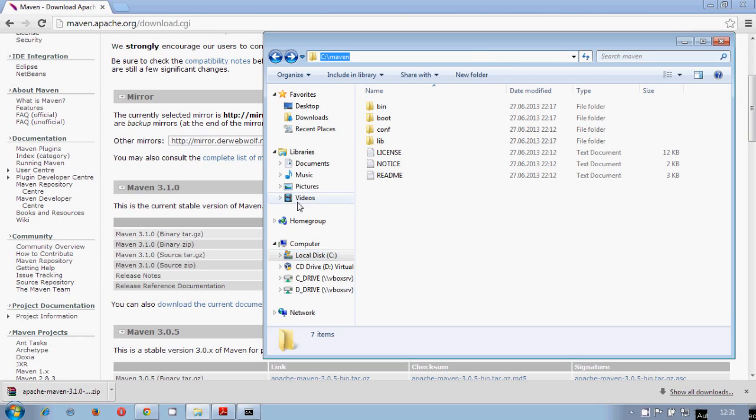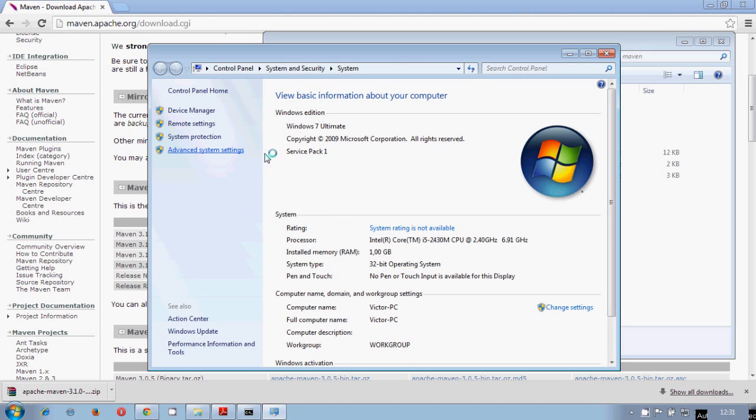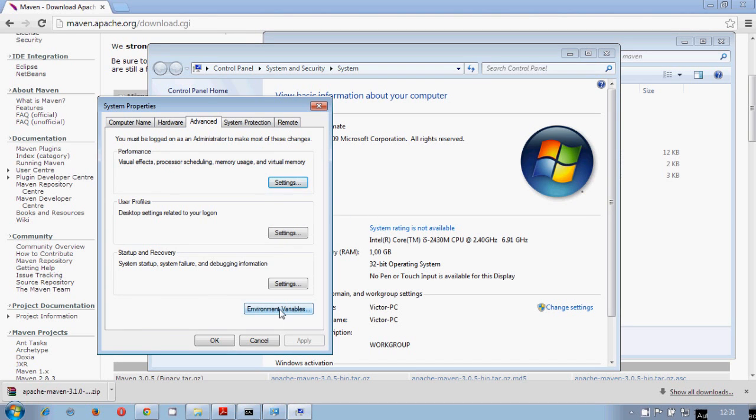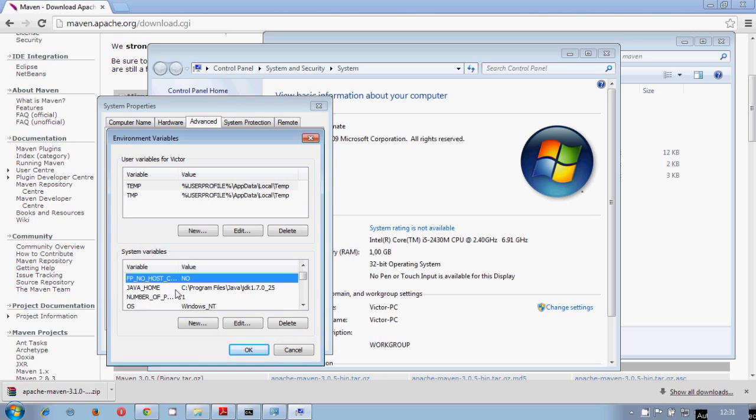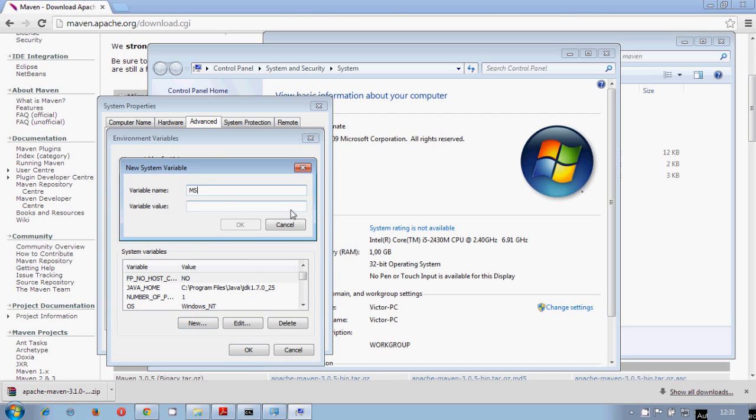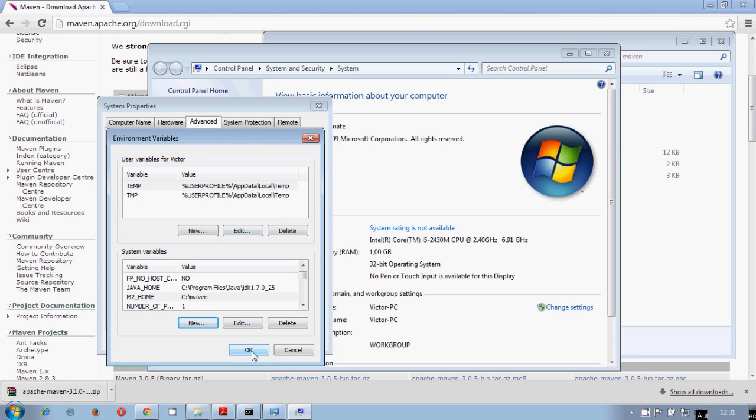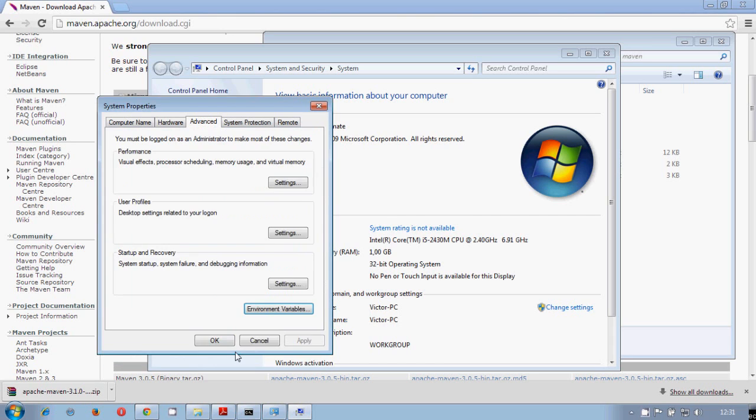So again, we go to the properties of the computer, advanced system settings, environment variables, and as you can see, we don't have M2 home. Sorry. So we need to create an M2 home and copy there, maybe like this, or better like this. So now we have the M2 home, but it's still not enough.